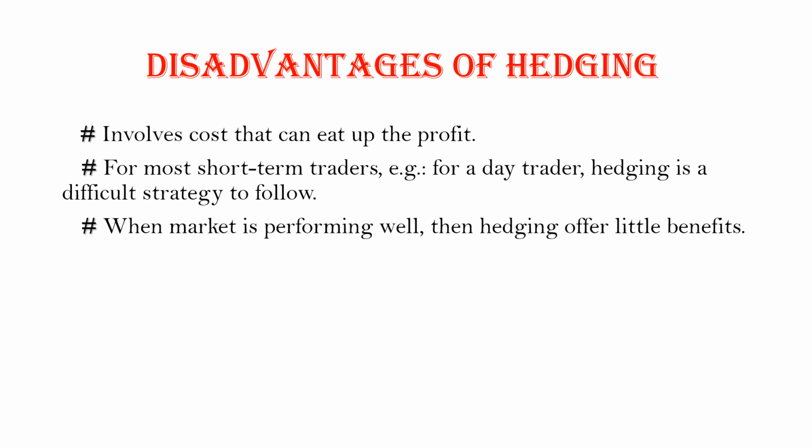Suppose the traders who trade per day. For a per day trader, hedging is a difficult strategy to follow. That means a per day trader can't follow the hedging strategy. Then the next disadvantage is that when the market is performing well, hedging offers little benefit.